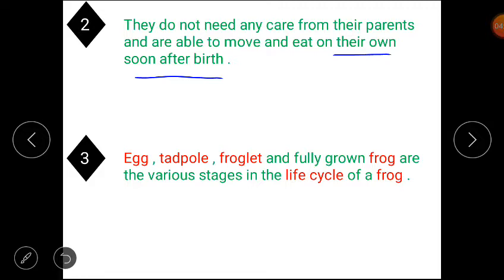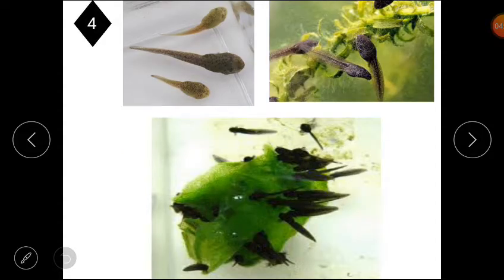Next one is, the stages of a frog are egg, tadpole, froglet and fully grown frog are the various stages in the life cycle of a frog. Clear students? Next one is tadpoles.